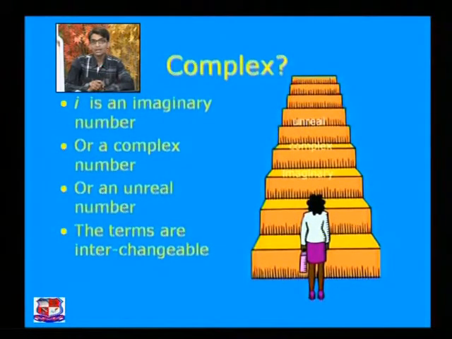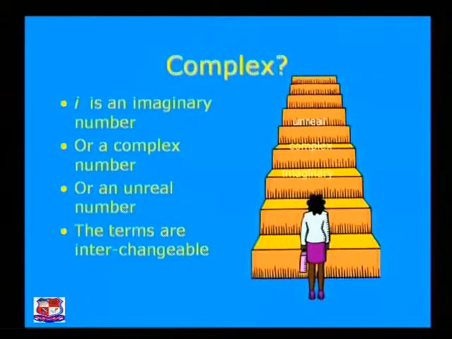So all have the same meaning, which is the complex number. Normally we like to say i is a complex number. Okay, so now all our lectures depend on the complex number i.